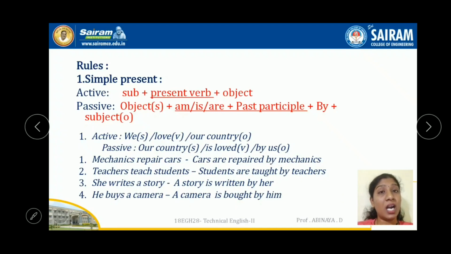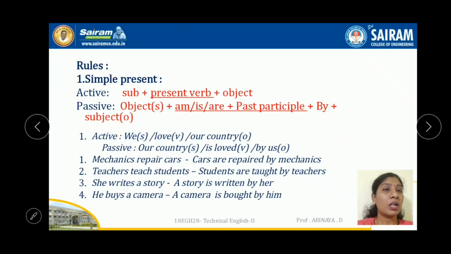Mechanics repair cars. So this object, cars, has to come as the subject here: cars are repaired. Why "are repaired"? Because this subject is plural. You have to see that the object comes as the subject here. You have to see whether the object that comes as subject is singular or plural. If it is singular, go for is. If it is plural, go for are.